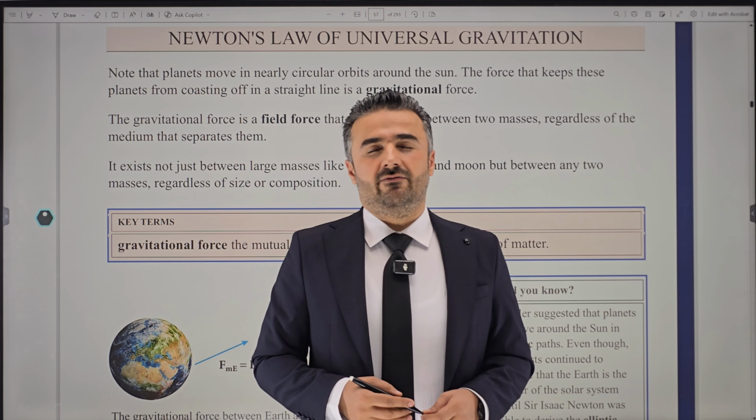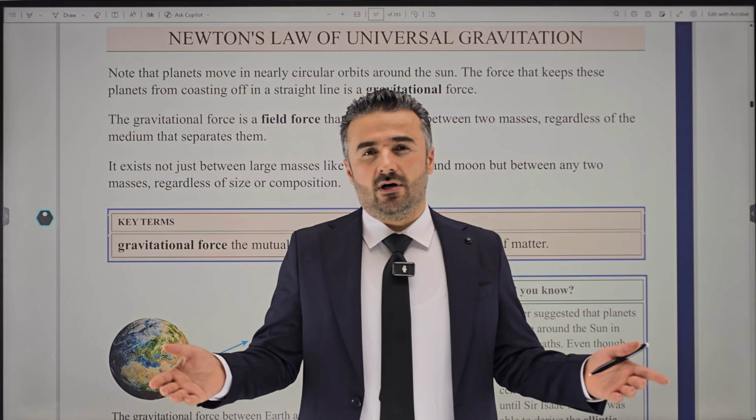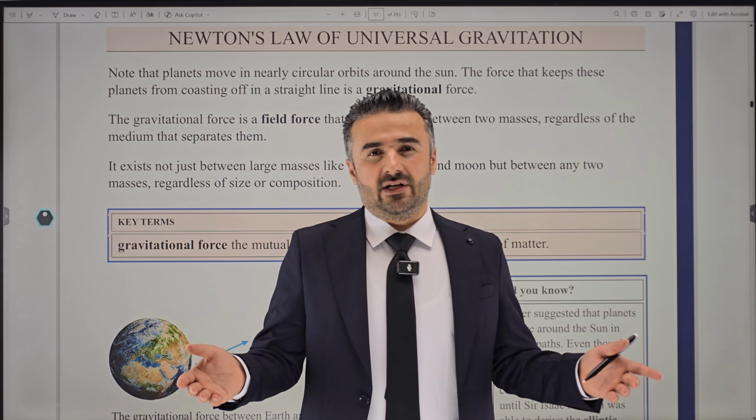We can say gravitational force is a mutual force of attraction between any two objects, or because of the particles of matter, regardless of the medium they are in. So gravitational force, once again, is the force of attraction between any two objects because of their masses, no matter big or small. But of course, the bigger the masses, the greater the effect of this gravitational force. Remember this, we said gravitational force is a field force experienced between any two objects. So this is how we can define it.